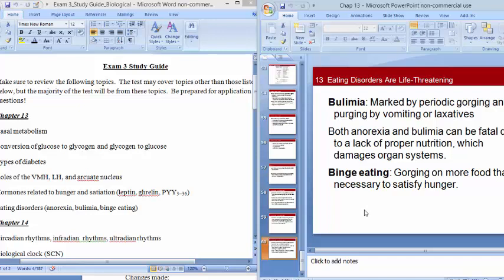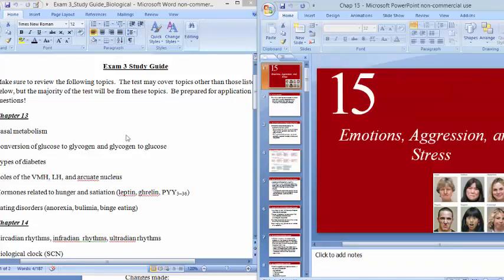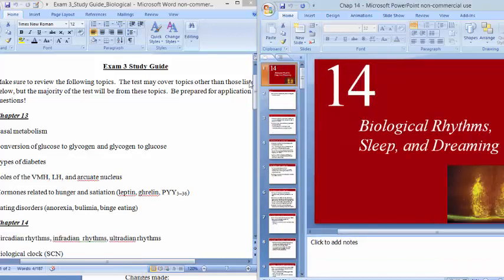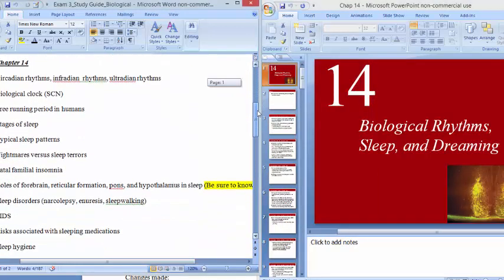And then binge eating would be the binges without the purges. So this is an individual who eats well above the amount of food that is needed to have that basal metabolism. Okay. So that's a brief overview of chapter 13, or the portion of chapter 13 that's going to be on this test. With chapter 14, we talked about different types of rhythms.